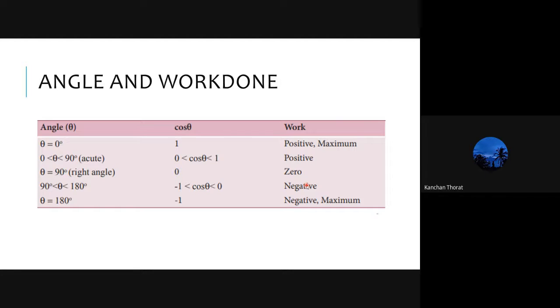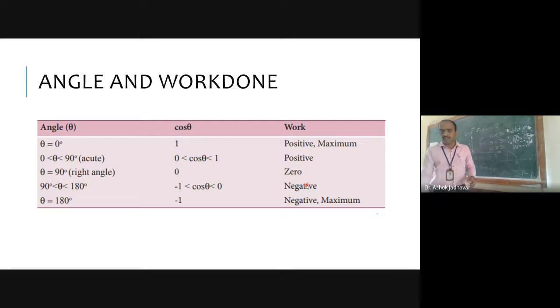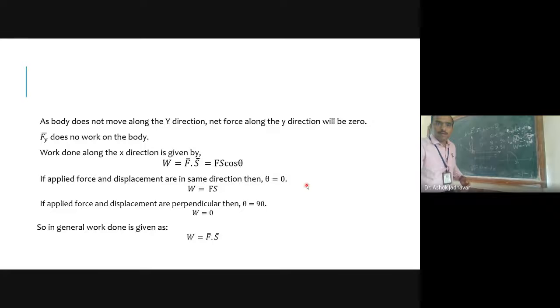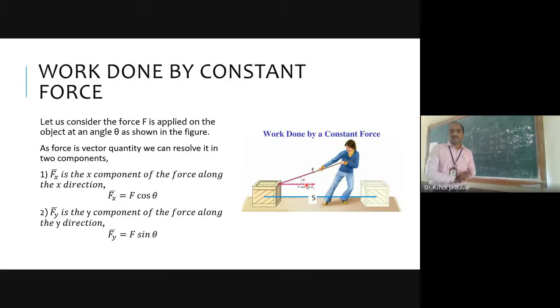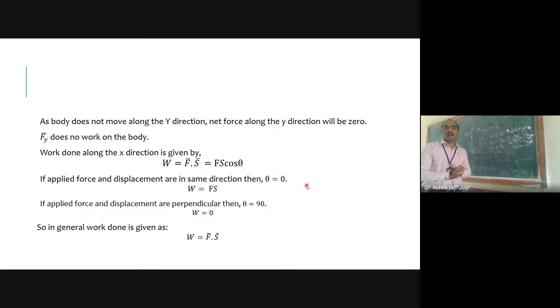Yes, sir. Okay. So in today's lecture, we have discussed work done by constant force. At that time, we observed we are having no work done along the y-axis. So the value of work done along the y-axis will be 0, and the value of work done along the x-axis will be Fs cos of theta. We have shown this on the blackboard also.